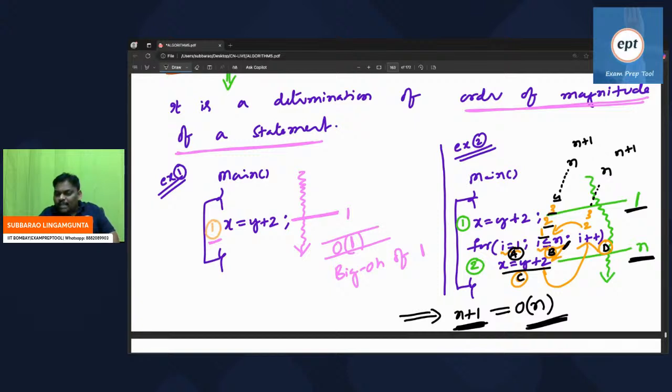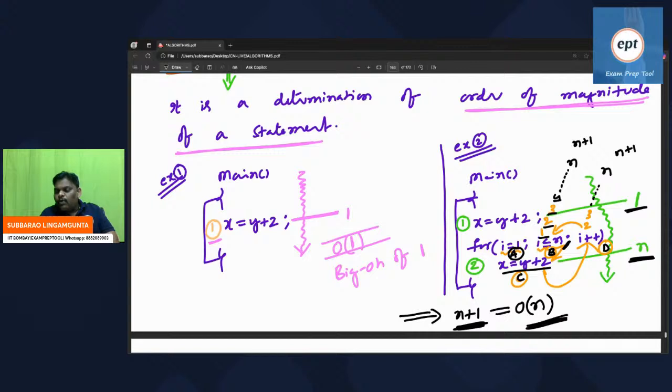Sunny is saying that A, B, D are not statements. Sunny, that is a very good question. Within a few minutes you will get more clarity. Please remember your doubt. Thank you so much for asking the doubt. It's a very good doubt. Within a few minutes you will get the answer.